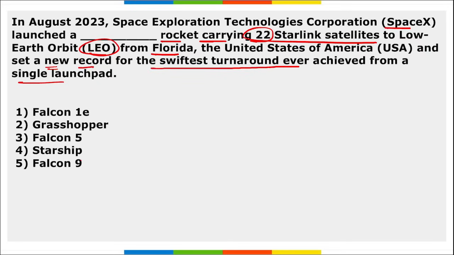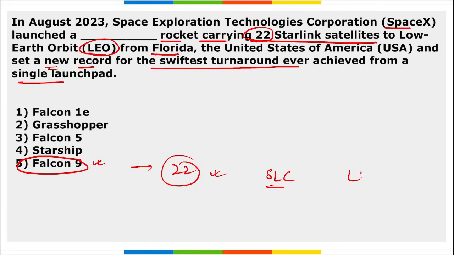So SpaceX has launched here Falcon 9. Again, Falcon 9 is a very famous rocket. All the launches are carried out by this rocket only. And recently, Falcon 9 was carrying a total of 22 Starlink satellites from Space Launch Complex at Cape Canaveral in Florida, USA, and it was carried to low Earth orbit. Correct? And another thing, this launch set the new record for the swiftest turnaround ever achieved from a single launch pad. So the right option here is the Falcon 9 SpaceX rocket.